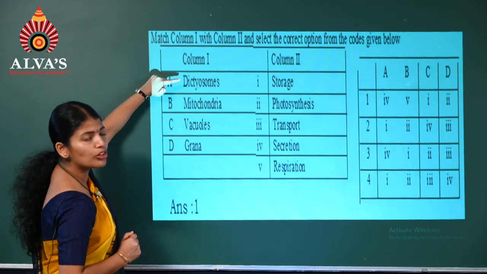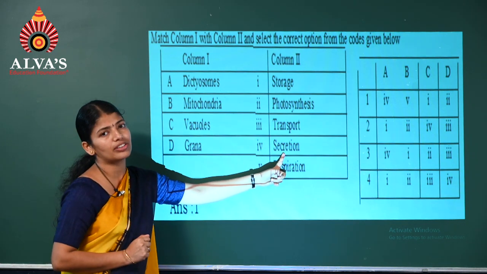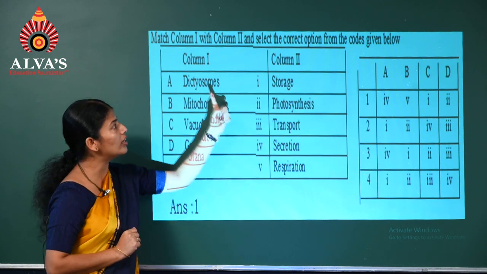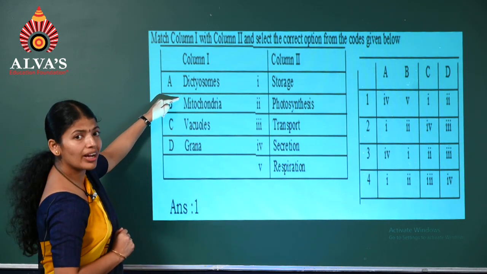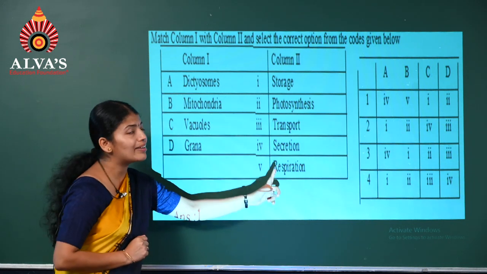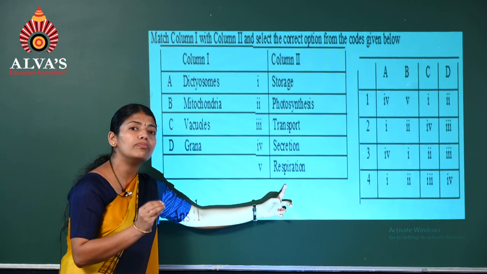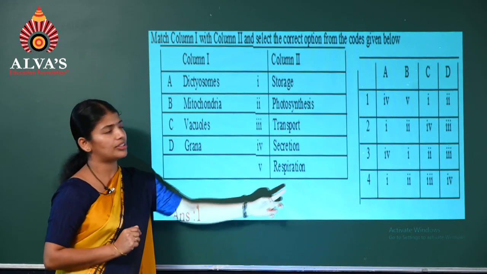Golgi or the dictyosomes are involved in secretion, a very important function. Mitochondria are connected with respiration, involved in the breakdown of complex food molecules and release of energy.